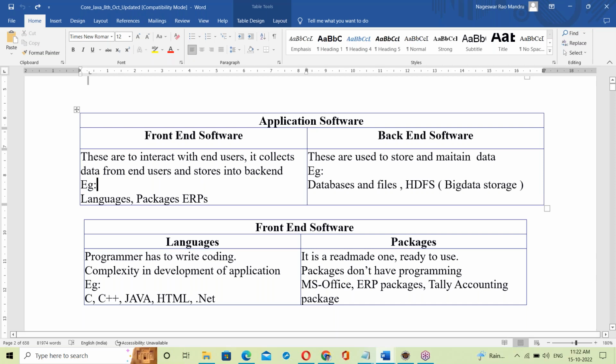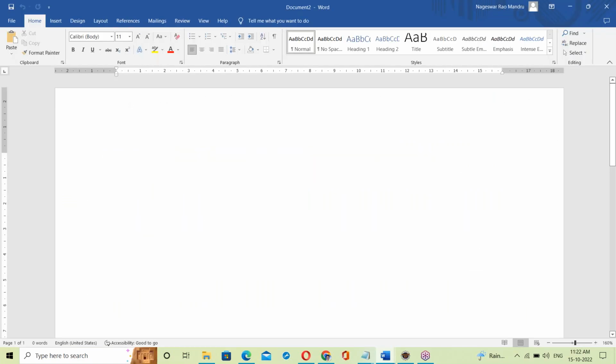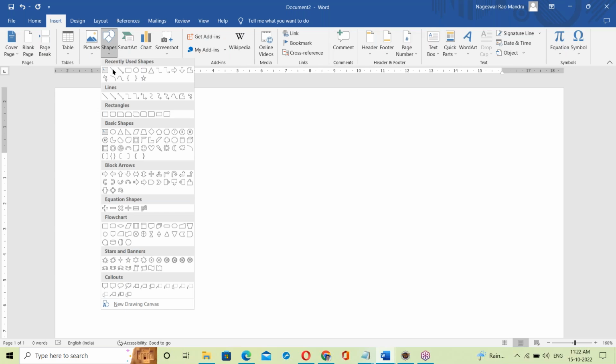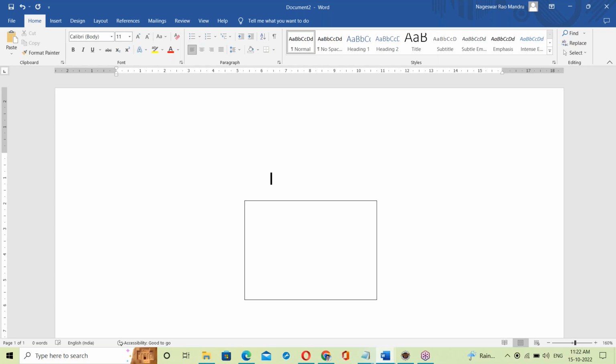Next, one more thing we can say: exactly where Java comes. Suppose some application, for example the Flipkart app.